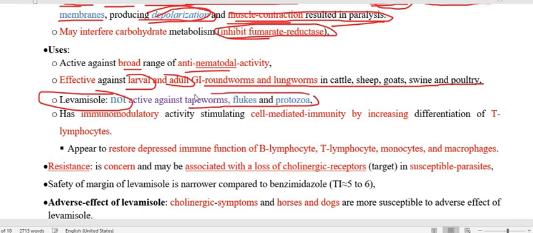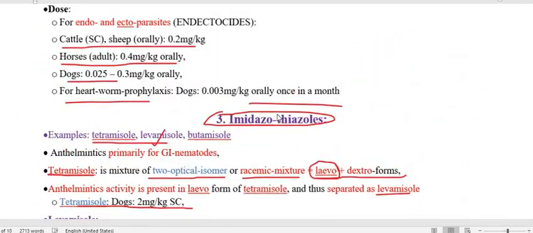So this is very important. Similar to ivermectin or the macrolide antibiotics, they are not acting against the platyhelminthes. Levamisole is not active against the tapeworm, fluke, and in addition protozoa.